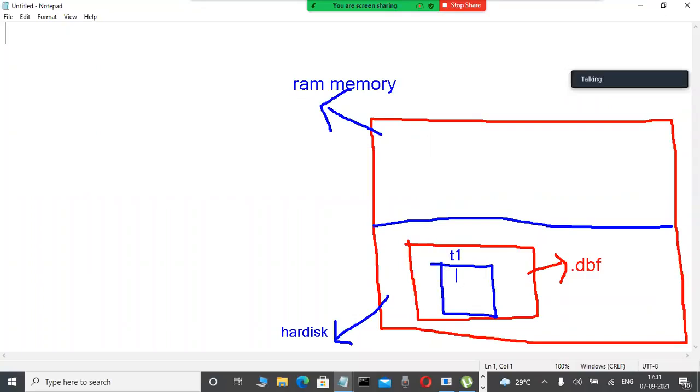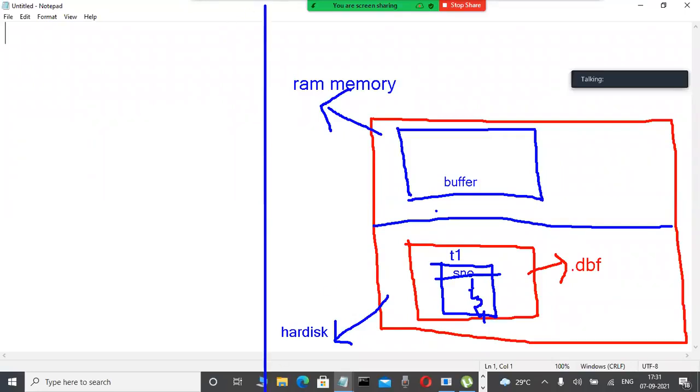T1 is a table I'm already creating, and this table is available here. 1, 2, 3, 4, some data is there. For example, today we are modifying. Again here, there is a buffer. Now, observe it here slowly. Suppose here there is a server, the Oracle server.